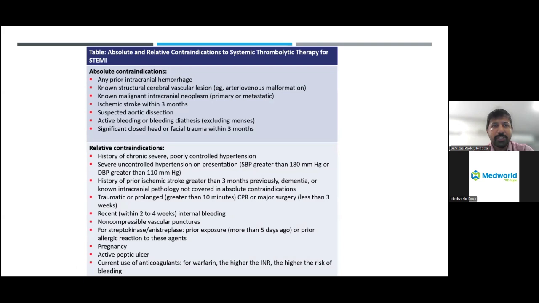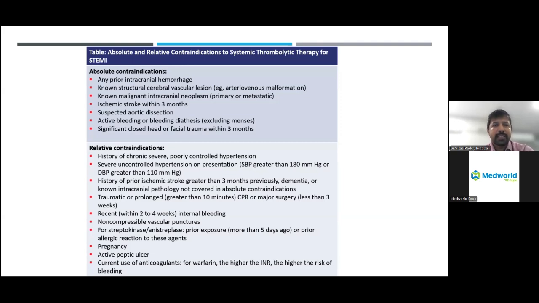If there is significant head trauma or facial trauma within 3 months, these are absolute contraindications where we don't give these thrombolytic agents. In such cases, it is better to give the loading tablets and shift the patient to the nearest hospital with a cath lab. And there are some relative contraindications, in the sense that we can give the thrombolytic agents after controlling the blood pressure. Then we tend to give these thrombolytic agents.